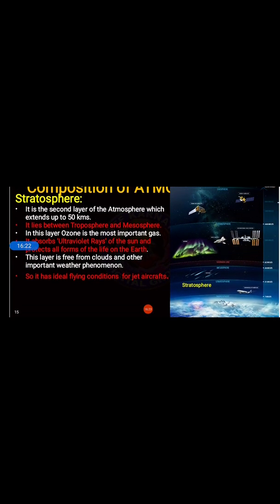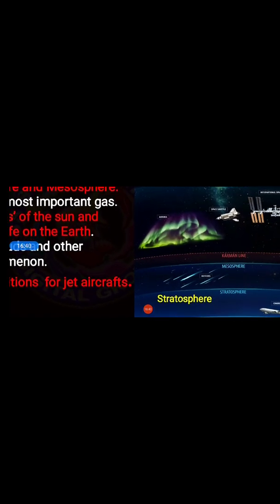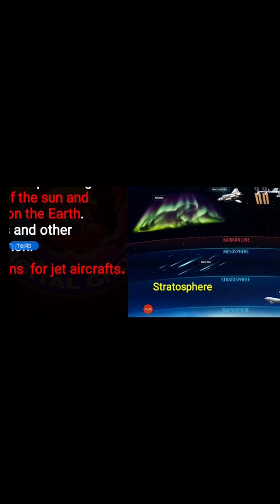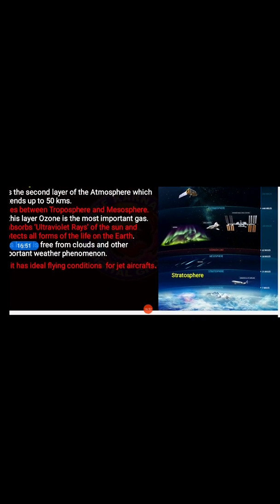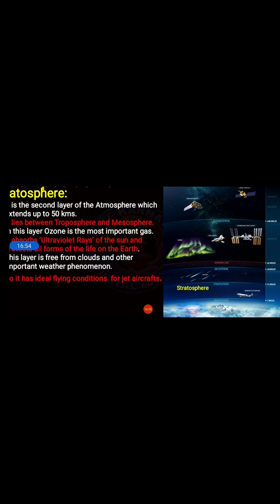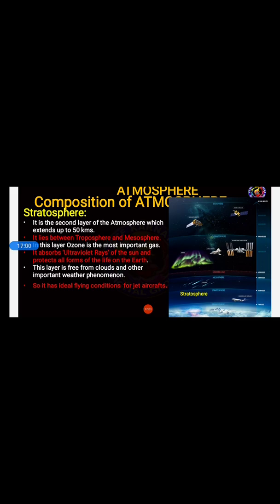Okay. Next, in this layer what happened? Ozone is the most important gas. In which layer? In stratosphere, and it absorbs ultraviolet rays of the sun and protects all forms of life on the earth. For example, ultraviolet rays are the harmful rays of the sun, students. Who protects? The stratosphere, second layer of atmosphere, protects us from the harmful rays from the sun. To whom does it protect? The stratosphere protects the lives on the earth.